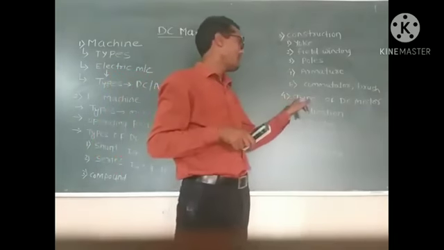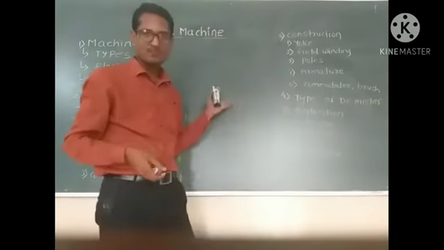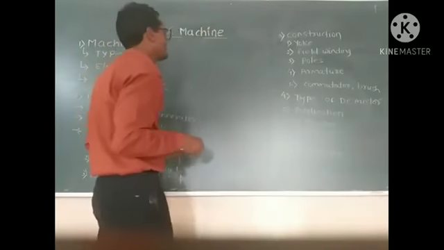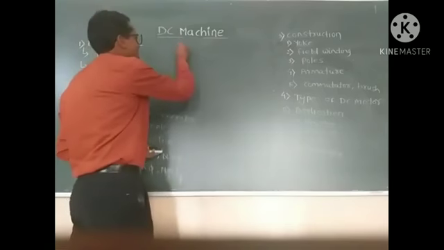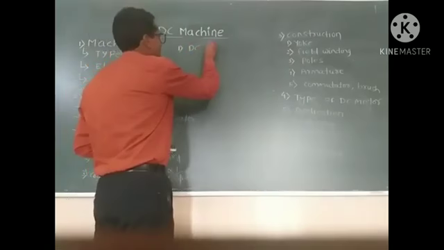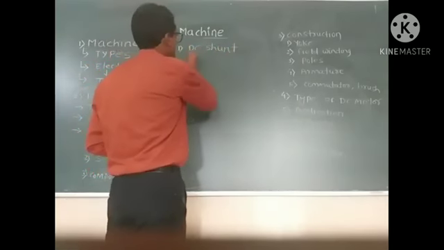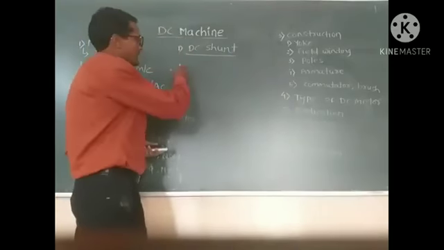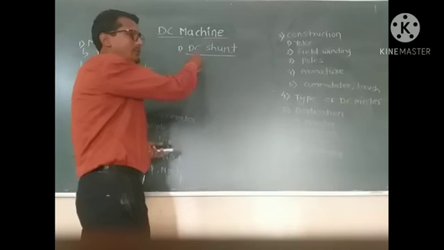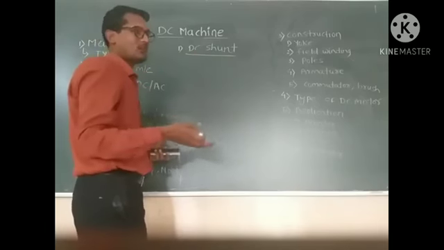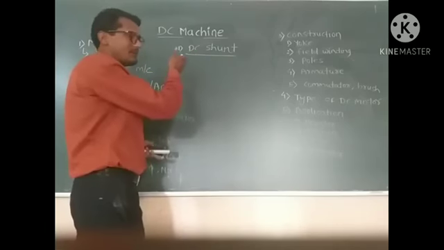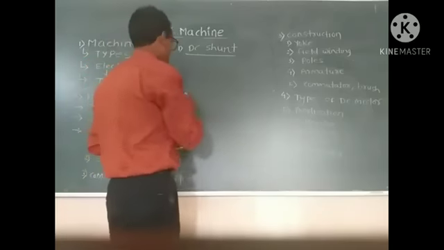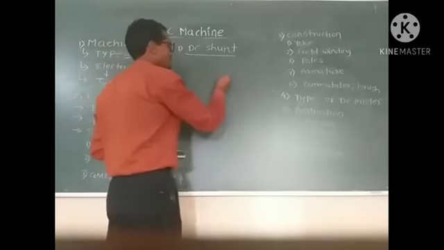After that, types of DC motors. Let us study the types of DC motor in detail. The first type is the DC shunt motor. Previously we saw that, depending upon the connection of the windings, these types are divided. Let us discuss the construction of the DC shunt motor.